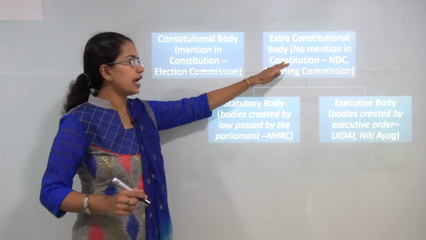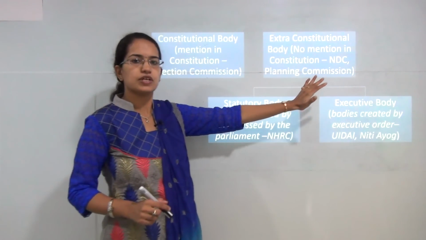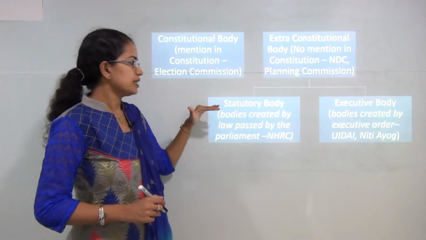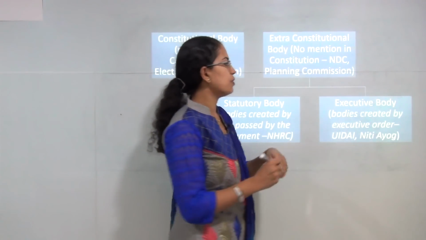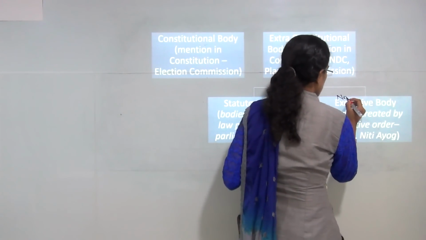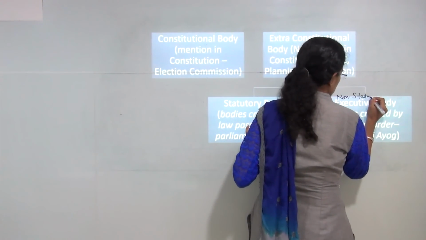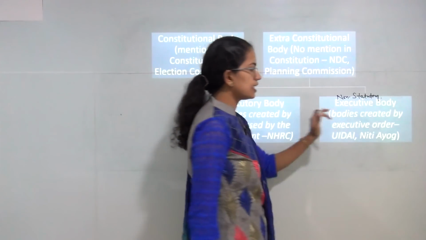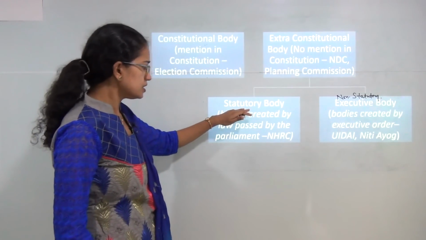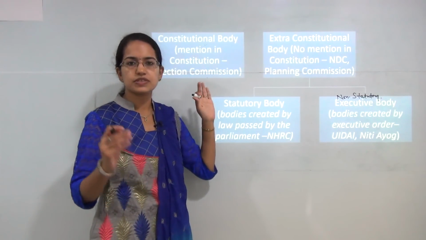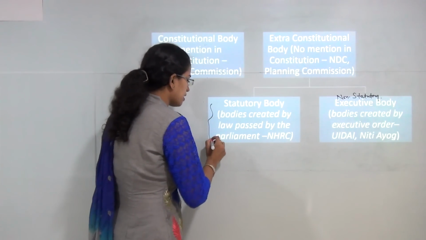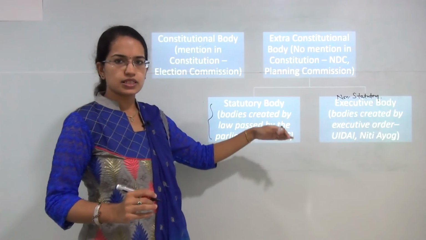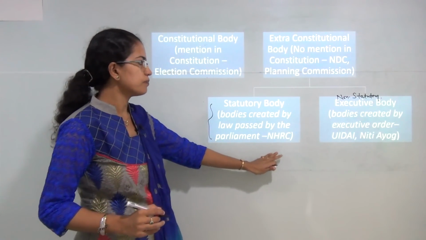Now these extra constitutional bodies can further be classified into two, that is statutory bodies and executive bodies. Executive bodies, I can also say non-statutory. Statutory bodies are those bodies which are created by a law that has been passed in the Parliament, for example, National Human Rights Commission, National Commission for Women, and so on.